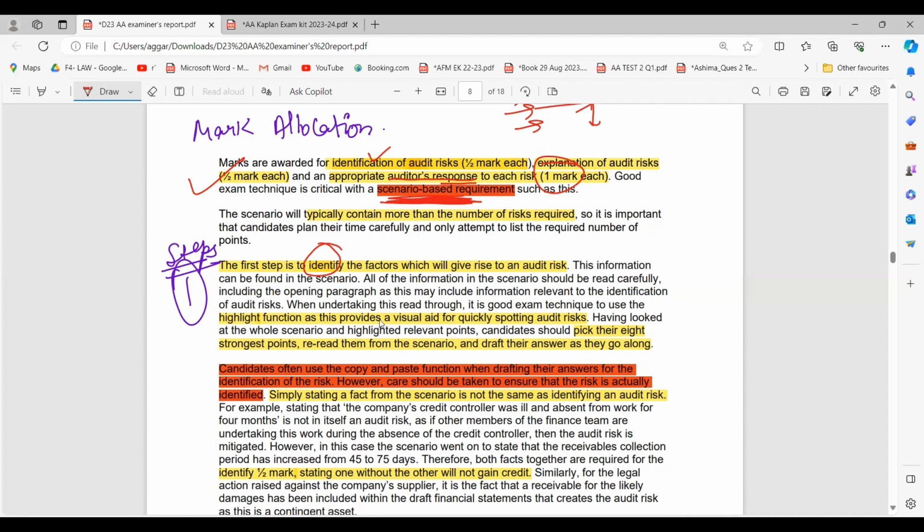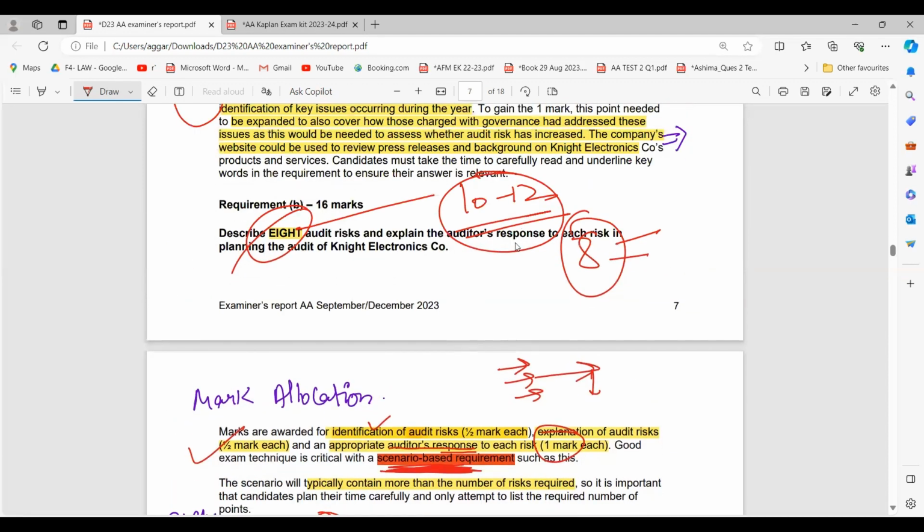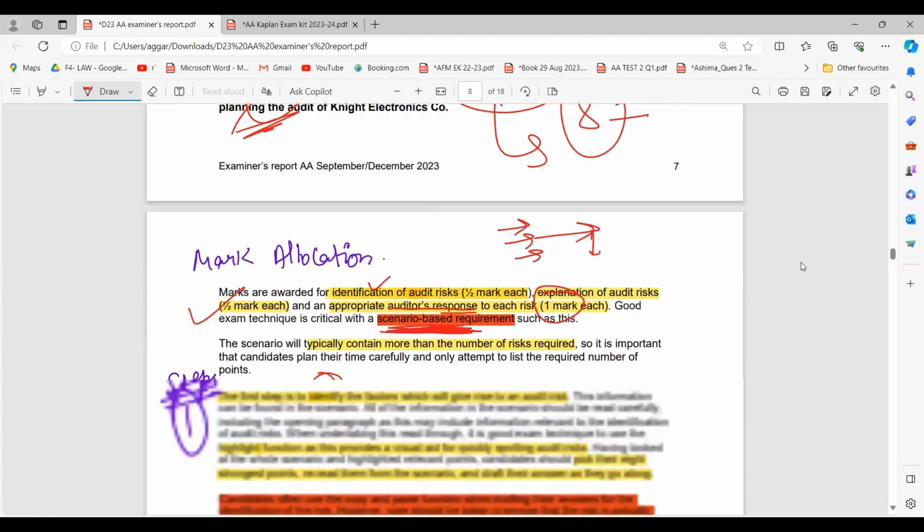Use the highlight function, as this provides a visual aid. Again, highlighting is very important. I have also highlighted every major area in this audit report as well. Similarly, you can do it in your question. Having looked at the whole scenario and highlighted relevant points, the candidate should pick their 8 strongest points. As I said, you will have approximately 10 to 12 audit risks in the question, and you can pick the 8 audit risks which you are most confident in, right?